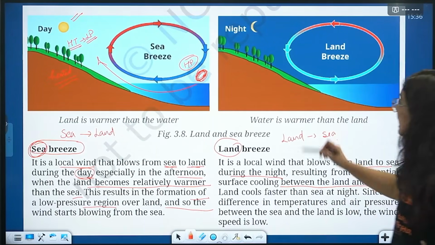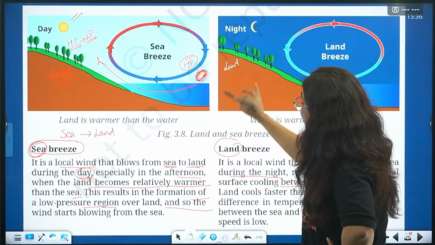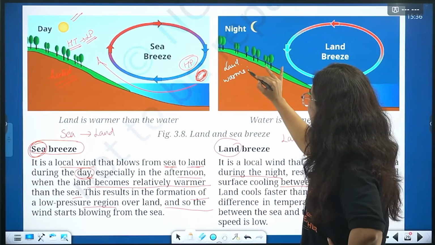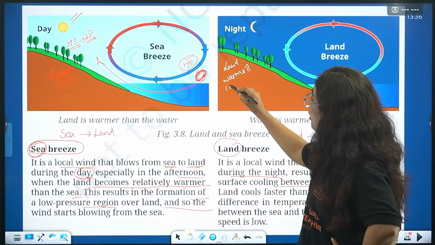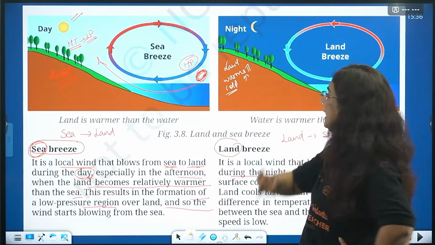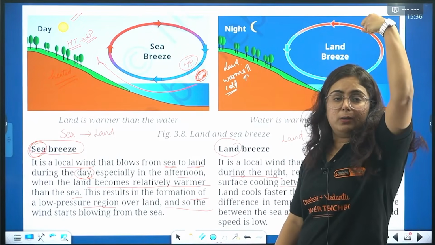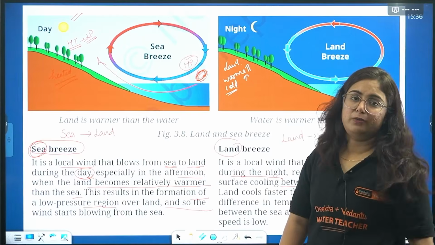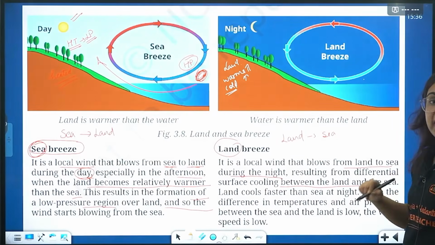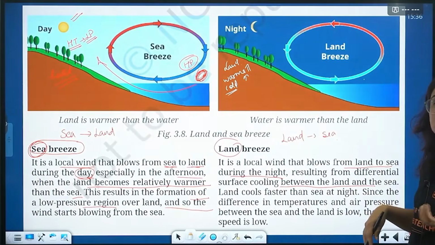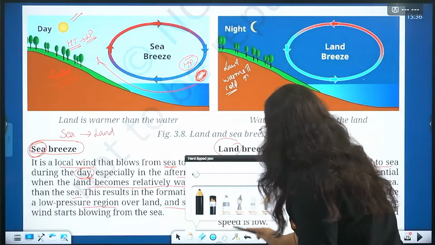This land has a nature that it warms very quickly during the day, but in comparison to the sea, it also gets cooler very quickly. But in comparison, the sea takes time to warm and then cools down very slowly. So land cools faster than the sea at night.